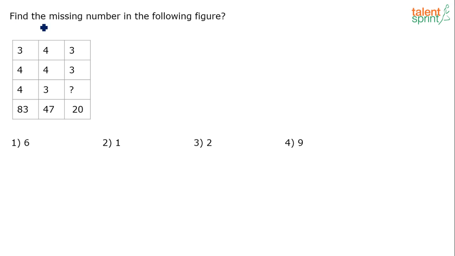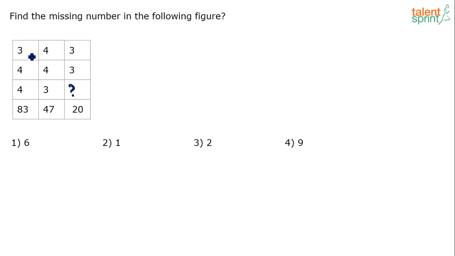The question says, find the missing number in the following figure. She has given us a figure, which is basically a table there, and asking us to find out the missing number, right? What comes in place of question mark. Now, if you look at the numbers here, we have got 3, 4, 4, 83, column wise, right? 3, 4, 4, 83, 4, 4, 3, 47, 3, 3, the missing number, and 20. The first thing that you should try and understand is, are the operations being done column wise or row wise?